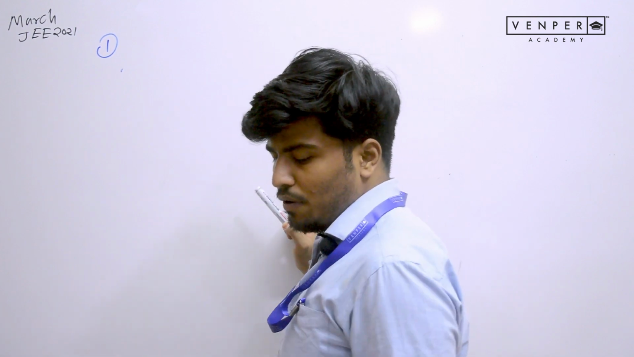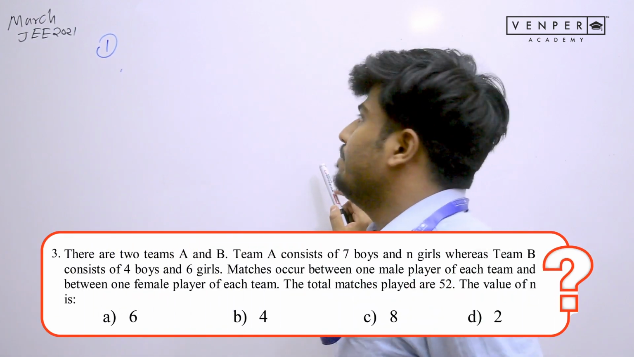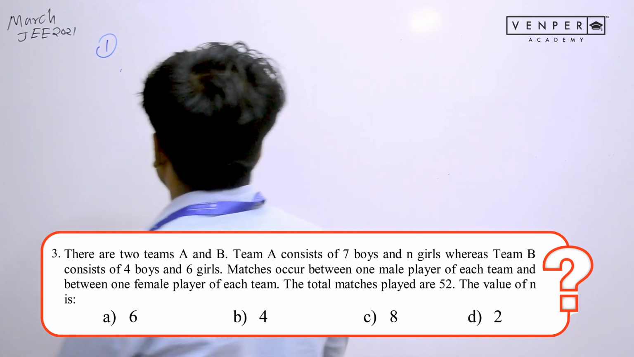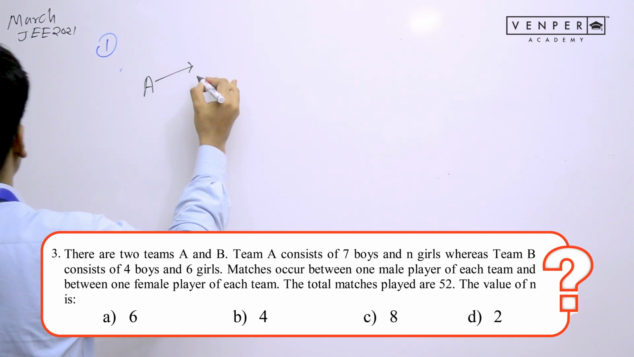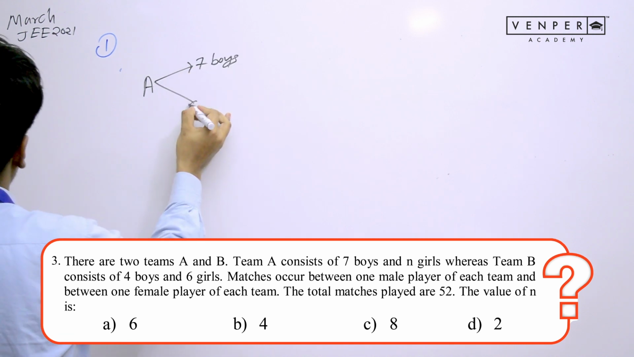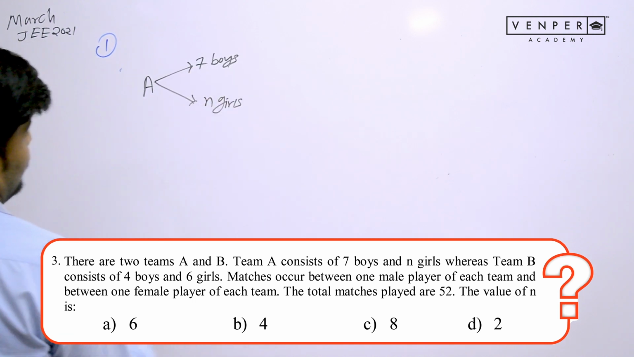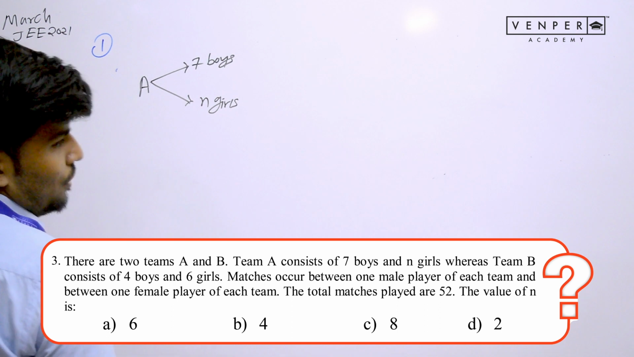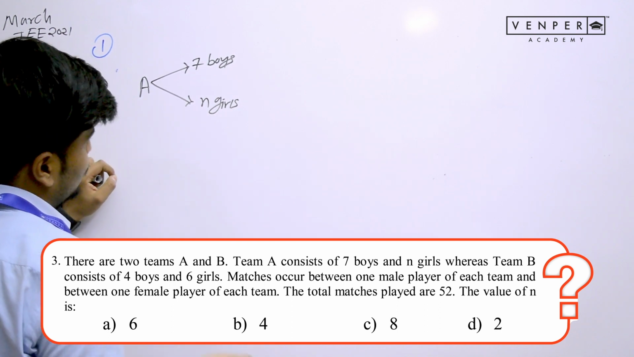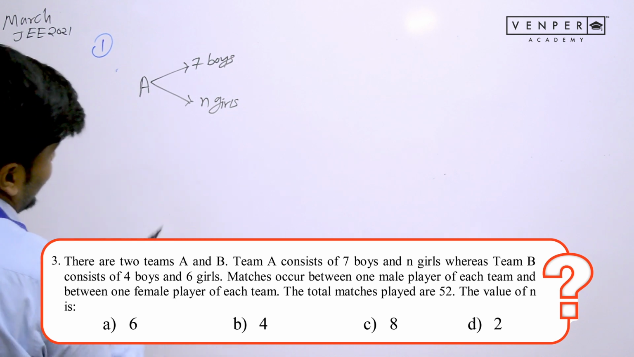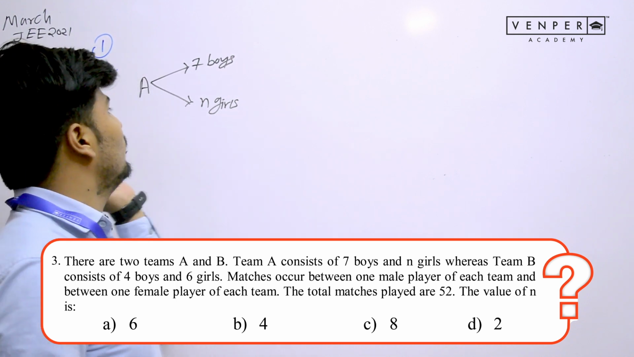As you can read, the first problem is there are two teams A and B. What is given to us? It is given that there are two teams, team A and team B. In team A, we have 7 boys and N girls. What is the value of N? We don't know. That is what we need to find out. This question is all about finding N. If you read the next few lines, you will understand what they are asking us. They are asking us to find the value of N.